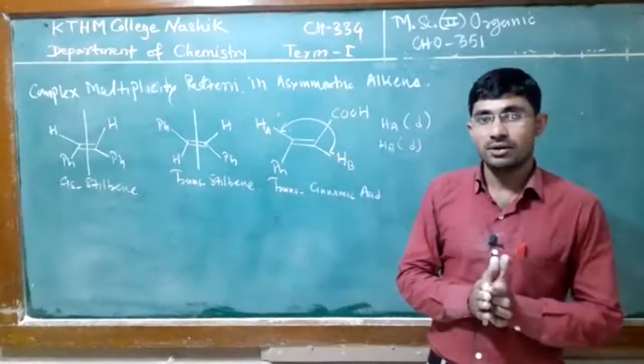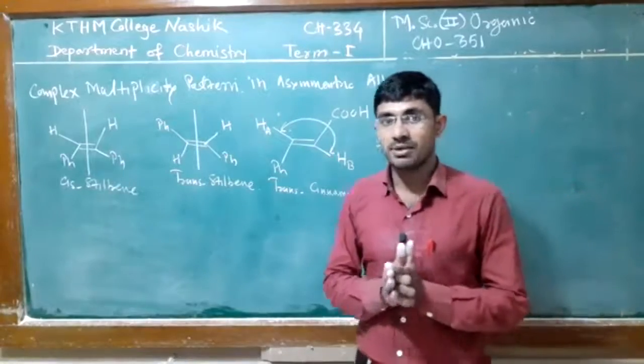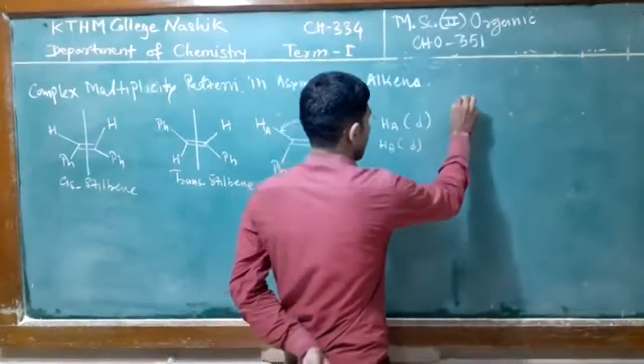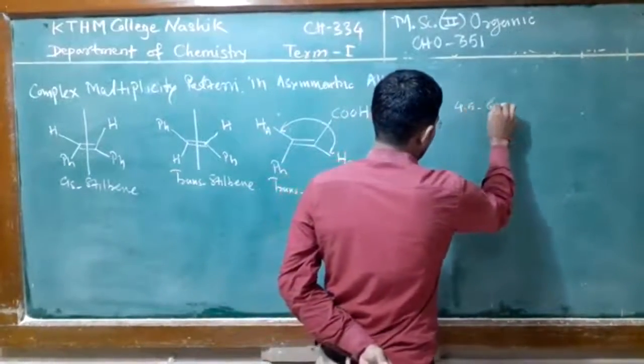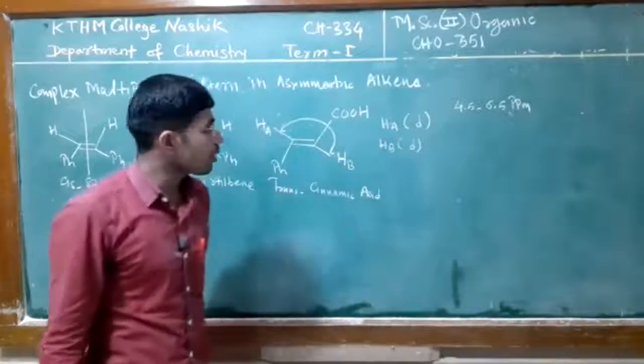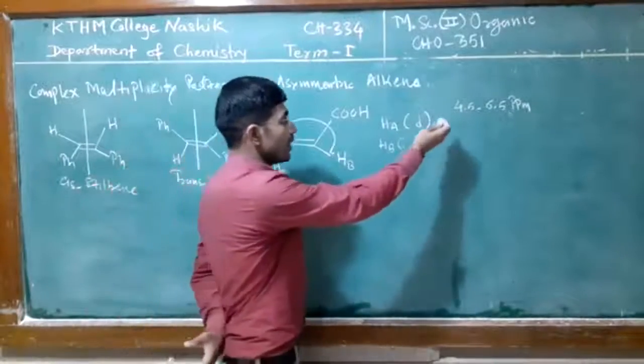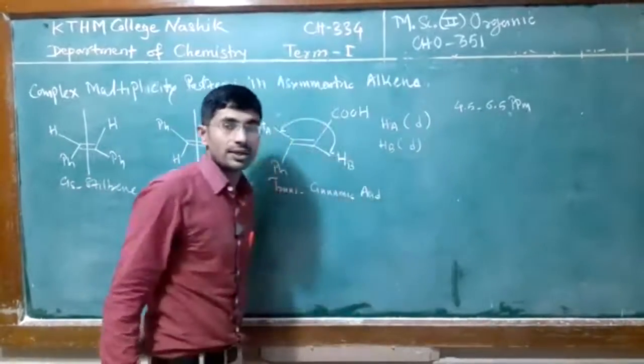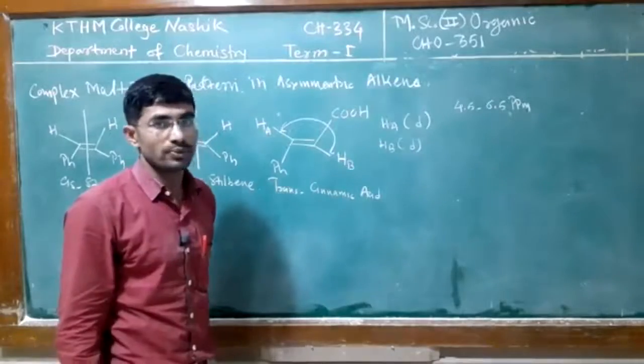Trans coupling between the vinyl protons is possible here, and you know very well these vinyl protons absorb at a chemical shift in the range 4.5 to 6.5 ppm or delta. This value is downfield as compared to the alkyne proton.